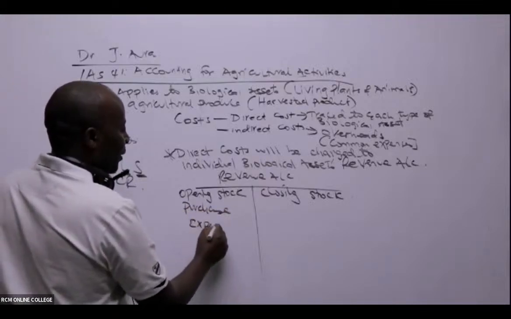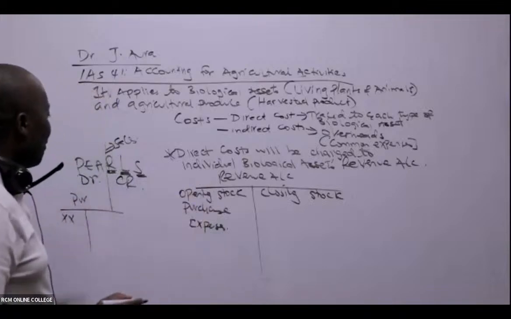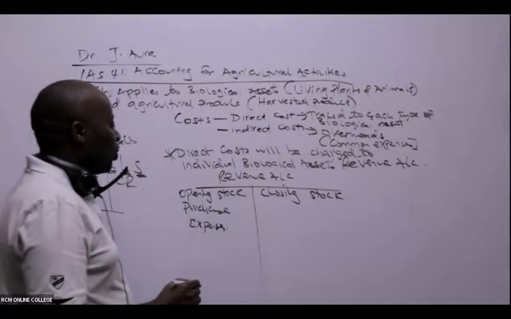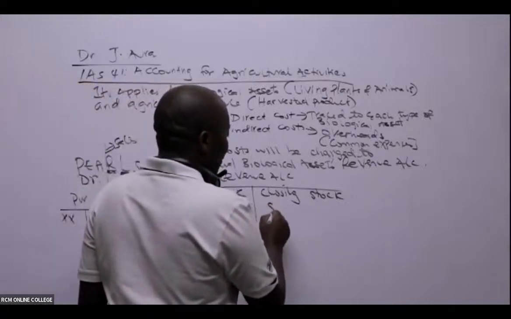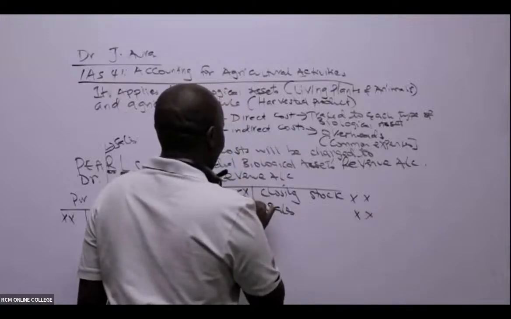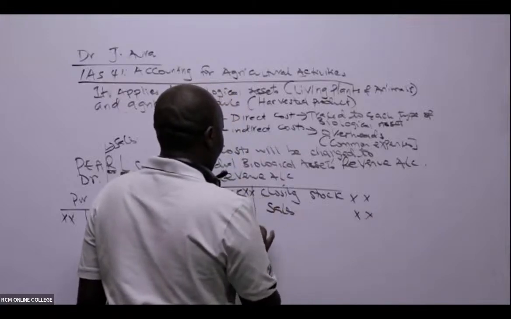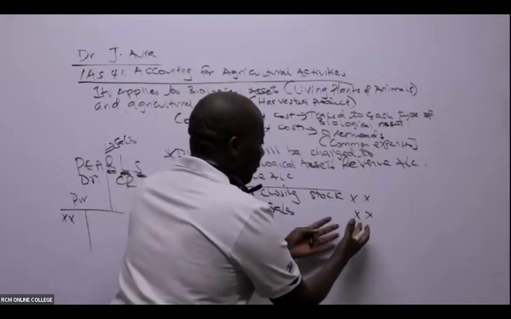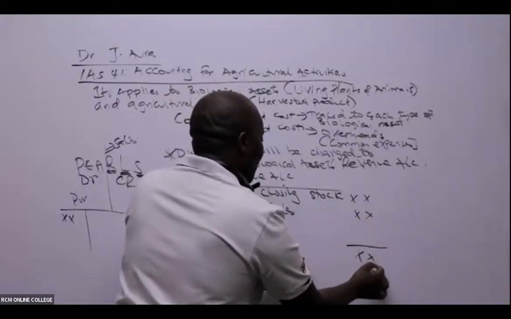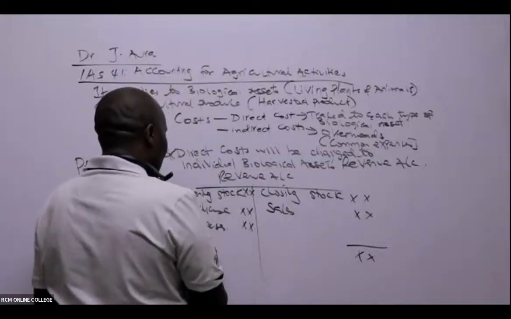Expenses, I'm debiting. I don't bring any asset here. So I have revenue. What am I doing to revenue? Revenue, we normally call it sales. And if this side is bigger when you are balancing, it means automatically that you have a balancing figure here, which will be profit.